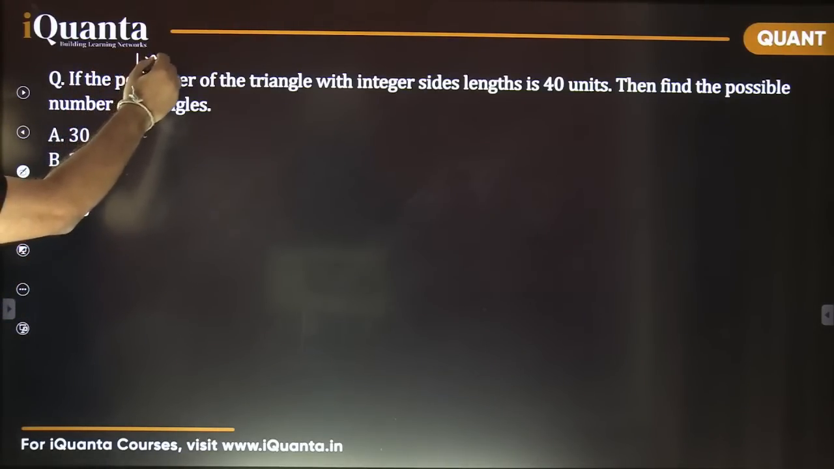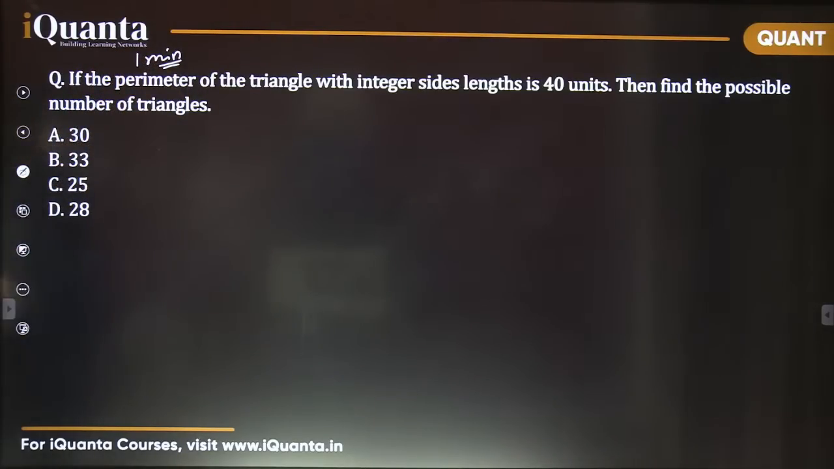I don't assume that you know any of the shortcuts. The perimeter of the triangle with integer side length is 40 units. Then find the possible number of triangles. Whatever method you wish, you can use. Aman, I teach everything in the mathematical part. It may be a chance that you have seen it only in the geometry part.